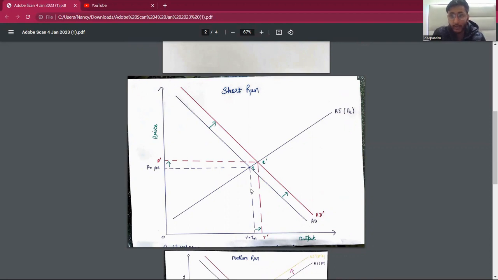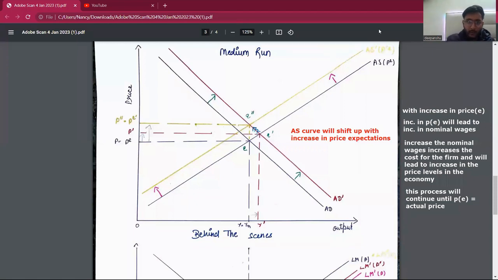And so in the short run, our output can be more than the natural level, and price can also be more than the expected level. It is a matter of fact that over time, people will form new expectations such that their actual price will be equal to the new expectations. So now let's move to the medium run to see what happens when people are allowed to change their expectations.